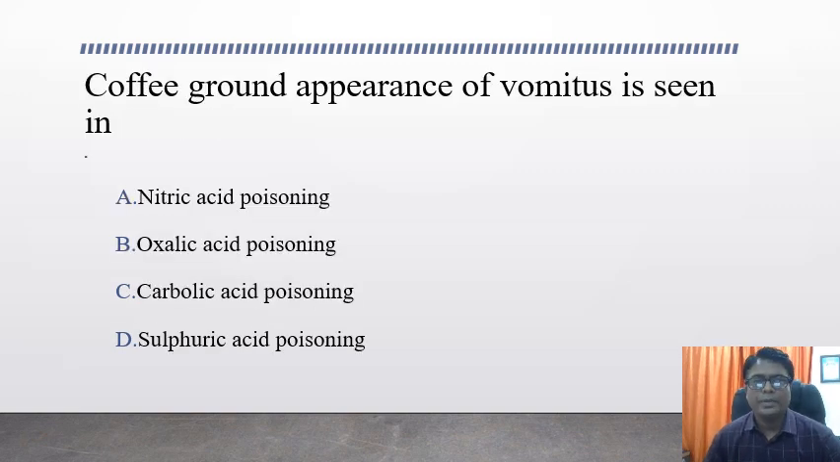Coffee ground appearance of vomitus is seen in, the options are nitric acid poisoning, oxalic acid poisoning, carbolic acid poisoning, and sulfuric acid poisoning. The answer is oxalic acid poisoning.